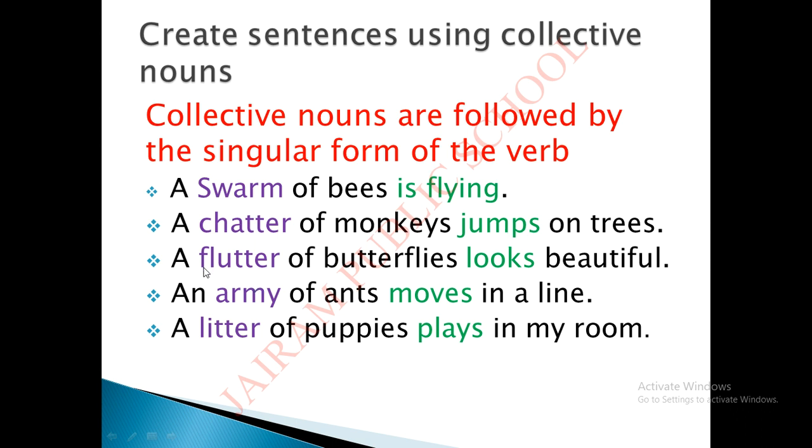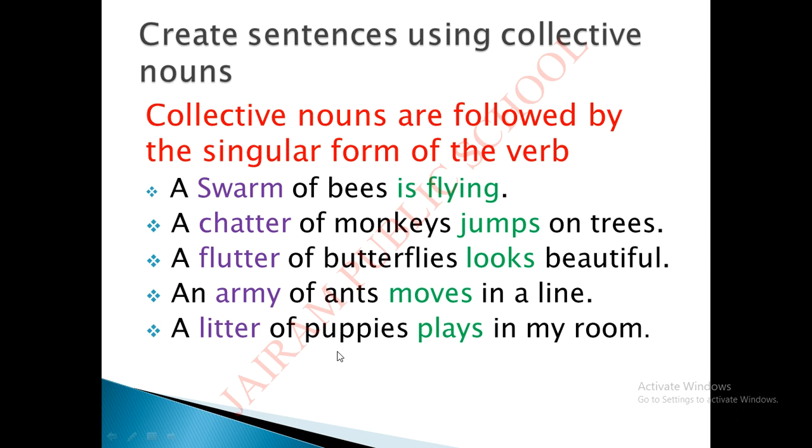Next one, a flutter of butterflies looks beautiful. We already know butterflies are very beautiful, so they are saying a flutter of butterflies looks beautiful. Okay, looks is a verb. Next one, an army of ants moves in a line. Okay, army is a collective noun, moves is the singular form of the verb.